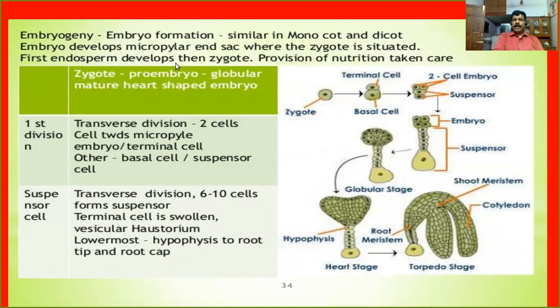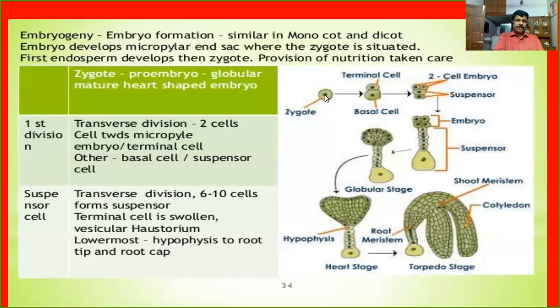As you know, first the endosperm development occurs, and afterwards the zygote develops into the embryo. Why? Because, as we discussed earlier, the endosperm will provide nourishment to the developing embryo. Now I'm going to discuss in detail how the embryo will form from a single diploid cell, the zygote. You're very familiar: the zygote is a diploid cell, the product of double fertilization.